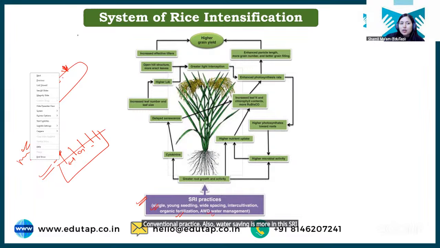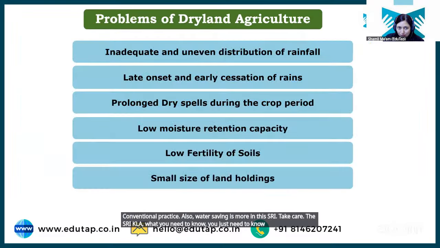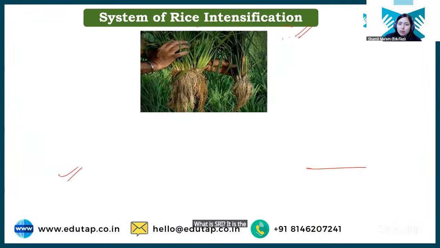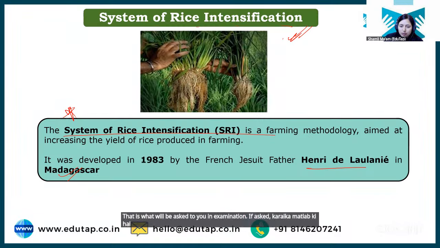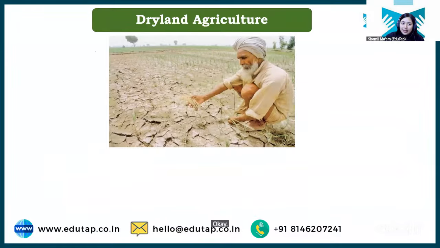ठीक है? तो SRI के लिए what you need to know, you just need to know the meaning of SRI. ठीक है? What is SRI? It is the system of rice intensification. ठीक है? That is what will be asked to you in examination if asked कि SRI का मतलब क्या है? It is the system of rice intensification. Clear?